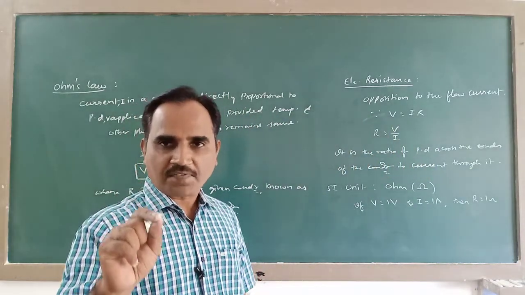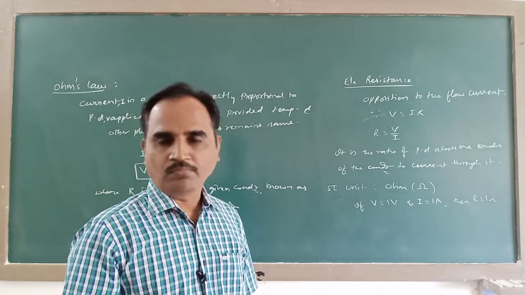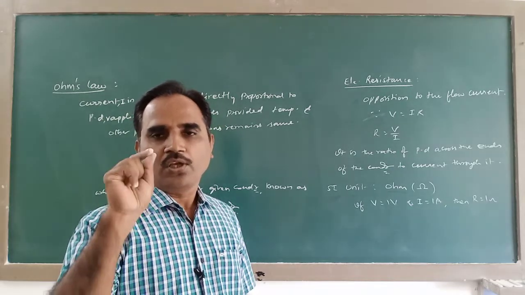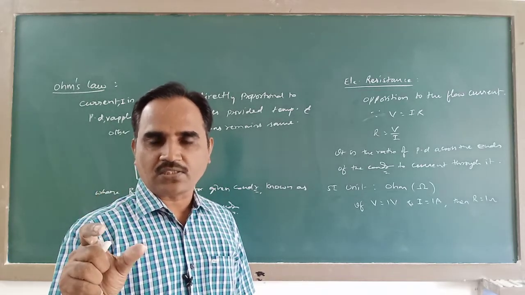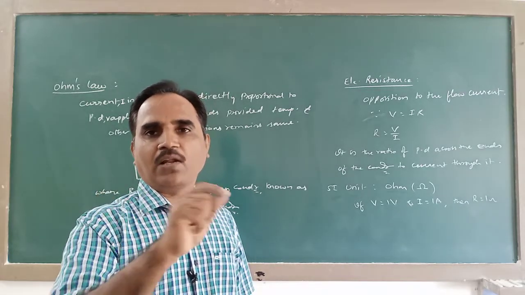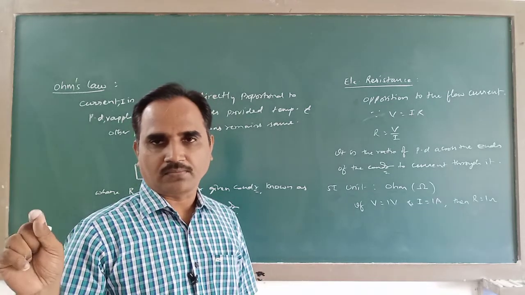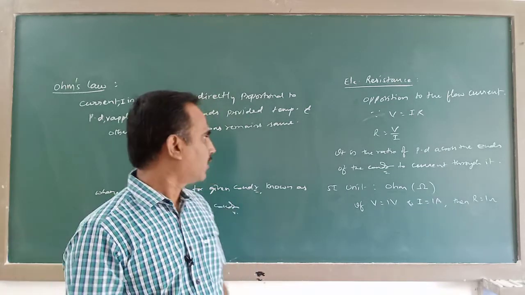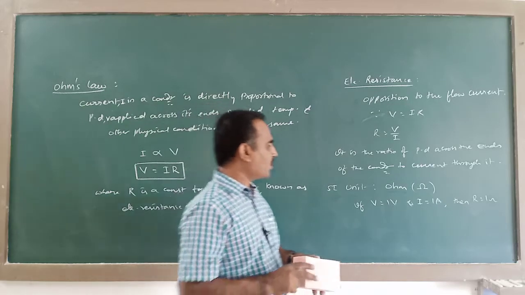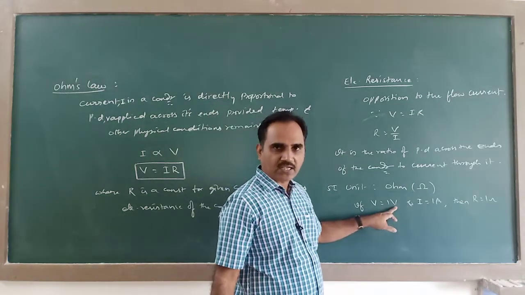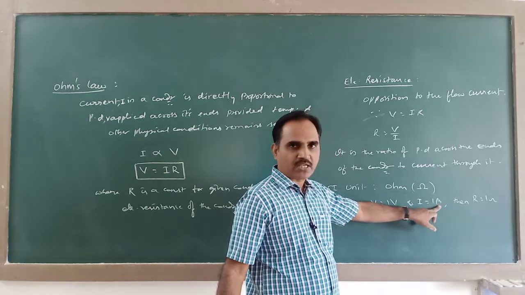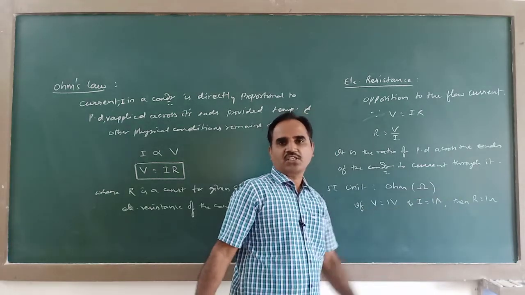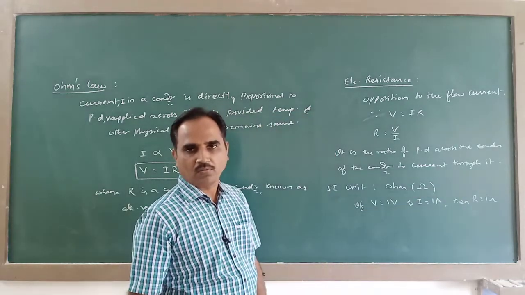So, resistance of a conductor is said to be 1 ohm if 1 volt of potential difference applied across its ends allows a current of 1 ampere through it. Understand? When you apply a potential difference of 1 volt across the ends of a conductor, if 1 ampere of current passes through it, resistance of the conductor is said to be 1 ohm.